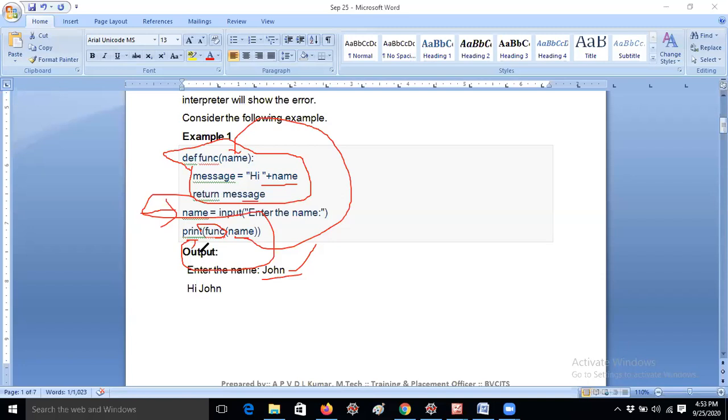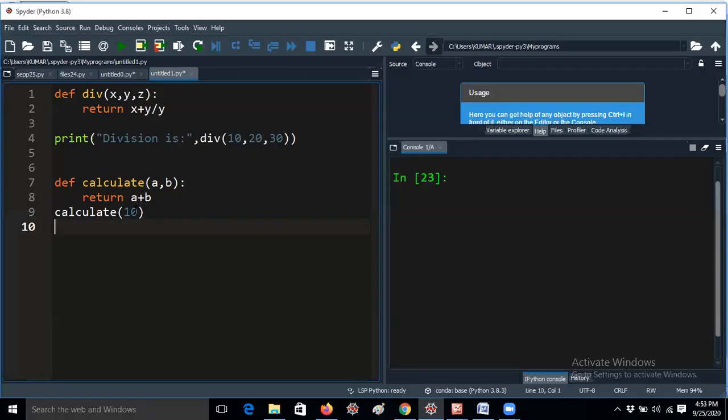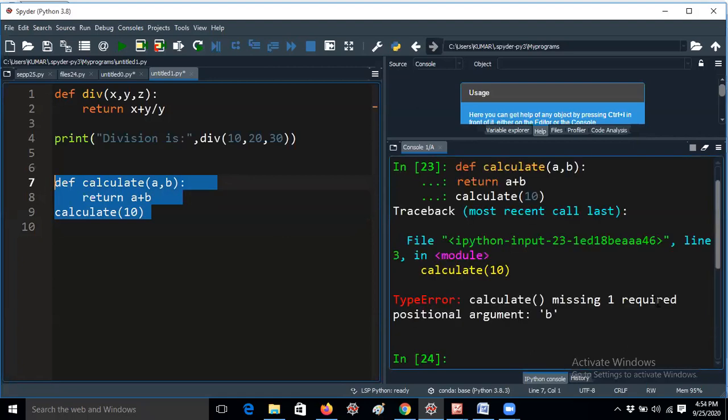So, if I calculate a plus b in Spyder, I'm giving it here. Let me clear the console. def calculate of a comma b, return a plus b. Calculate 10, I'm giving only 10. I'm not giving two arguments. Now it will get an error. Calculate missing one required argument b. That means there is no argument for b.